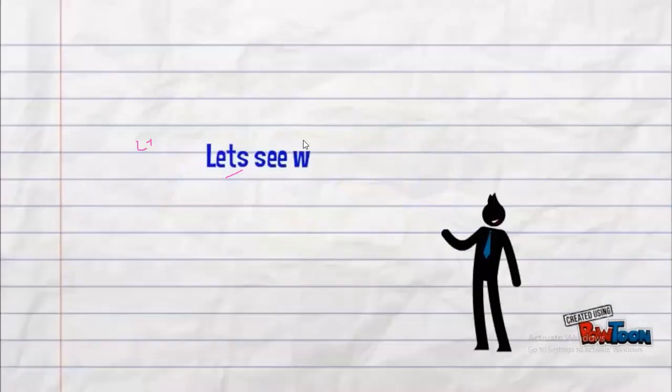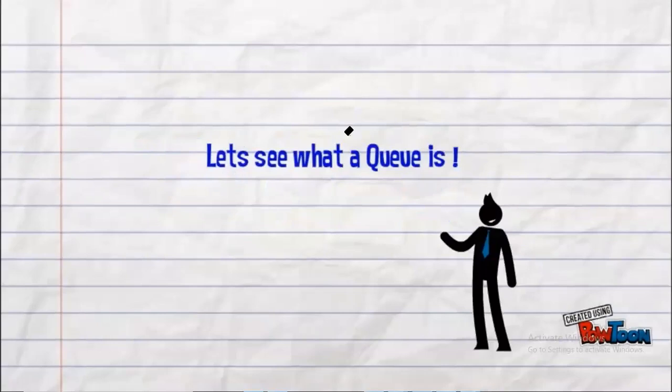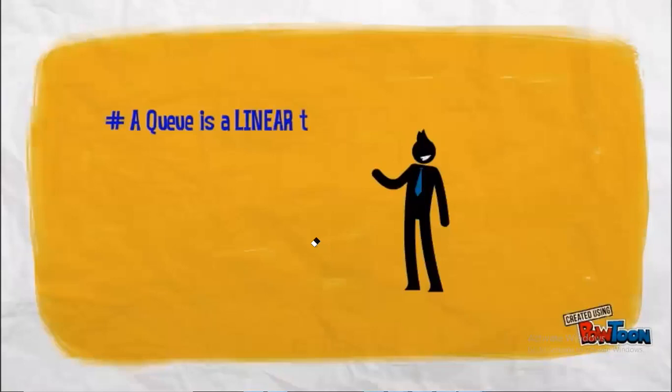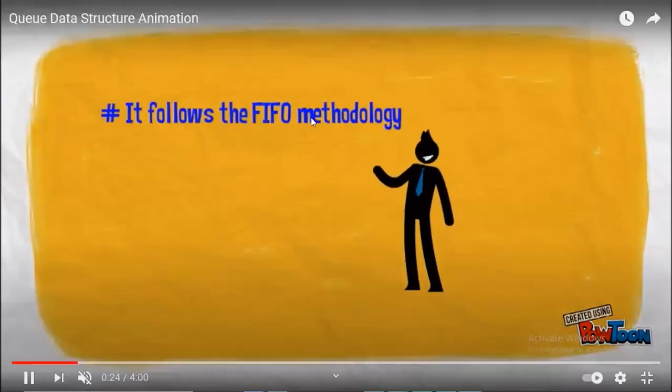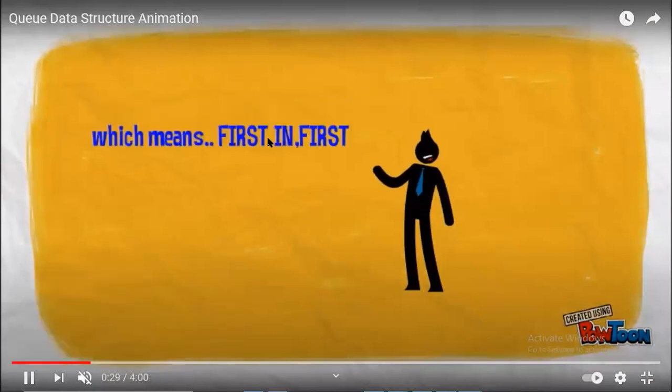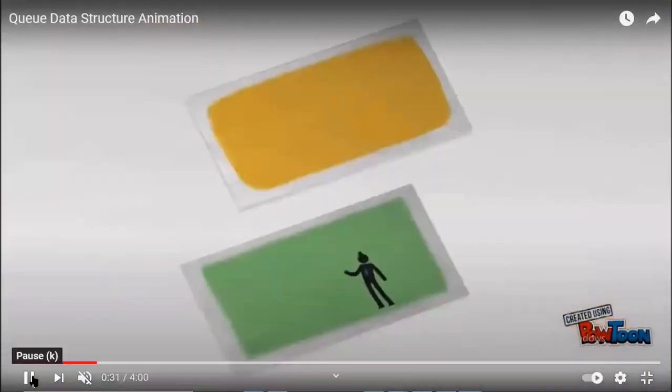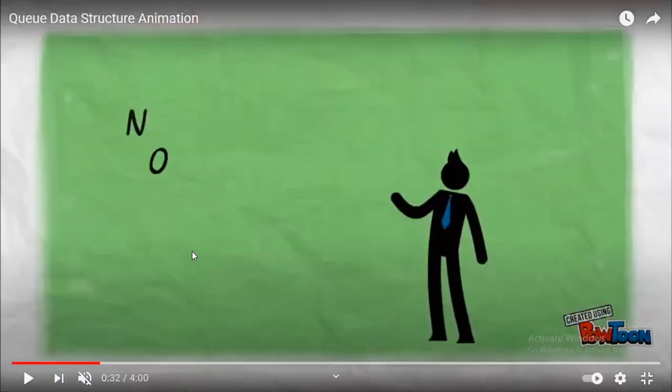Now we are into the concept of queue. A queue is a linear data structure where the arrangement of the items is in order, and it follows the concept of FIFO, first in first out. Remember, it follows first in first out. What is the meaning of first in first out? The numbers that come first are going to be eliminated first. It is not like a stack.